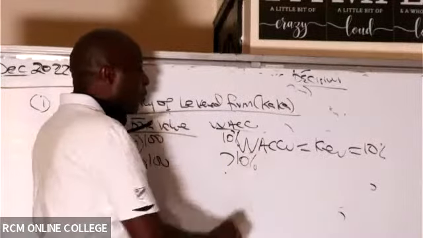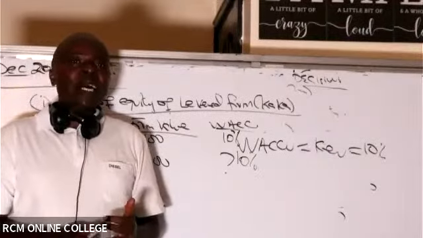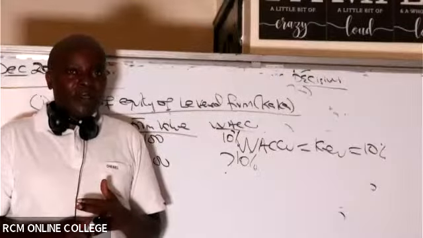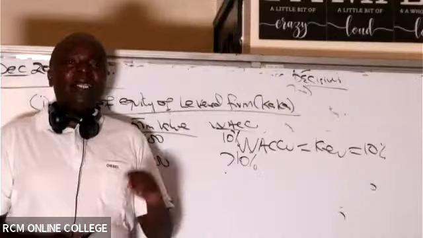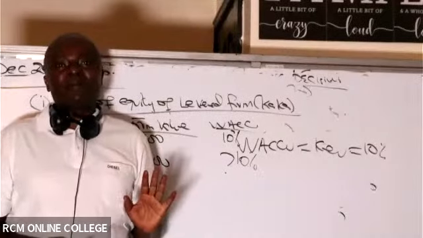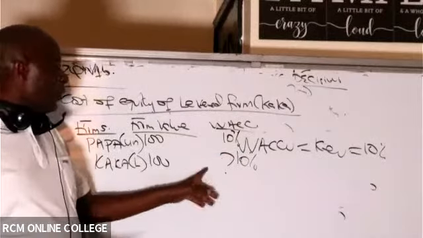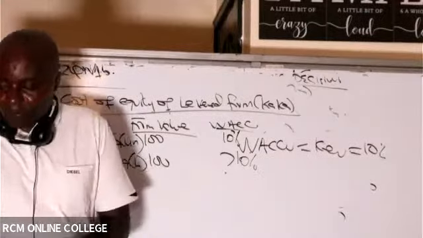Because without taxes, you will not have a cost of capital advantage. You will not have any firm valuation advantage simply because you've got debt. Whether you've got debt or not, the firm values will be the same, and the WACCs will be the same. That's how you show equilibrium. But for us, because we are studying here, we have to calculate this WACC of the levered firm. So let me mention that very fast.